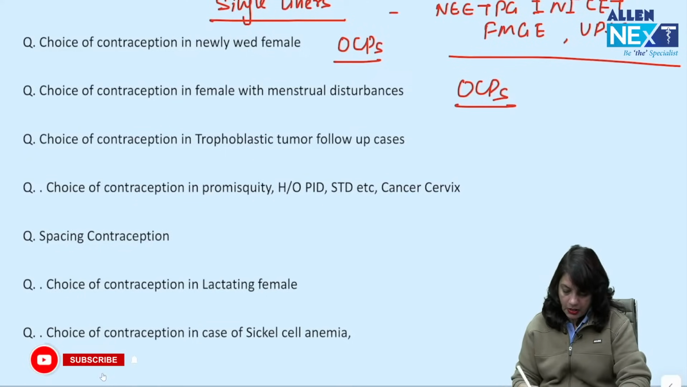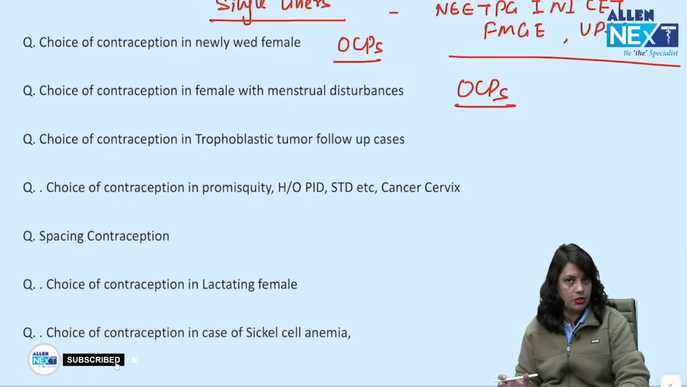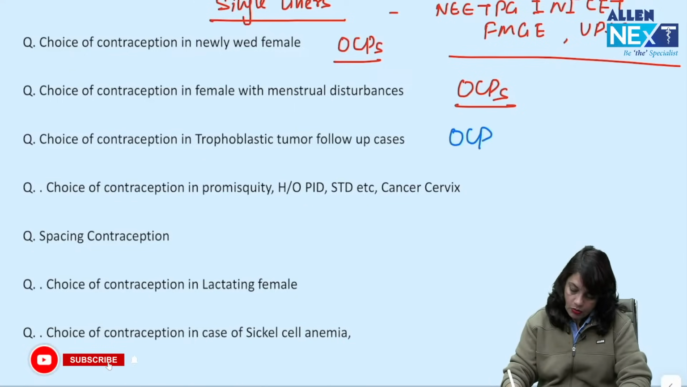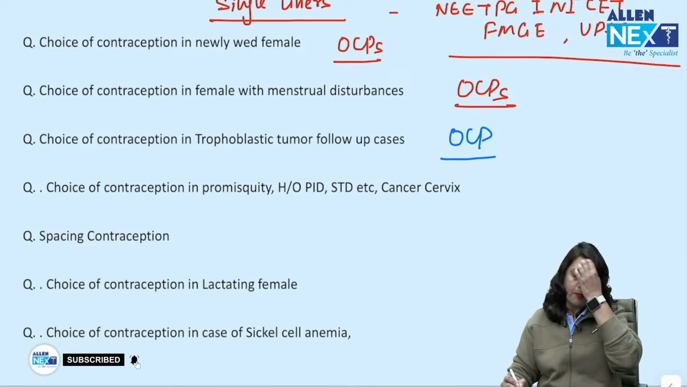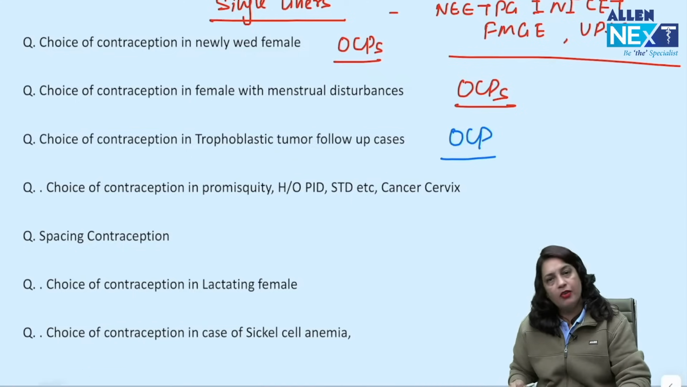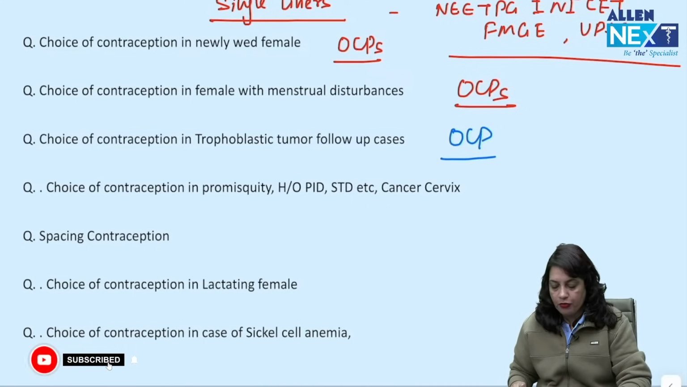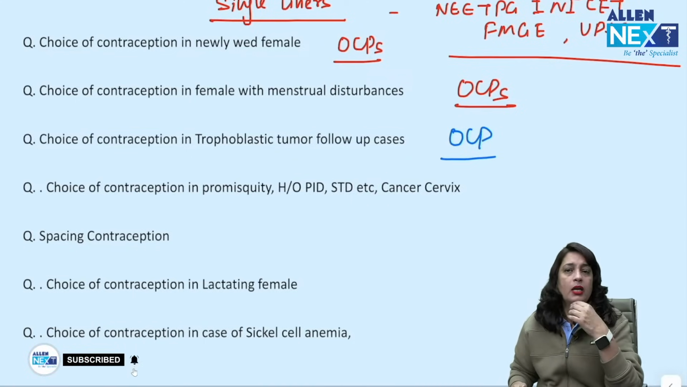Choice of contraception in a female with trophoblastic tumor, treatment has been given, now she is on follow-up, is OCPs, because a patient of choriocarcinoma, if undergone treatment and she is on follow-up for 2 years, then what is a tumor marker for choriocarcinoma?